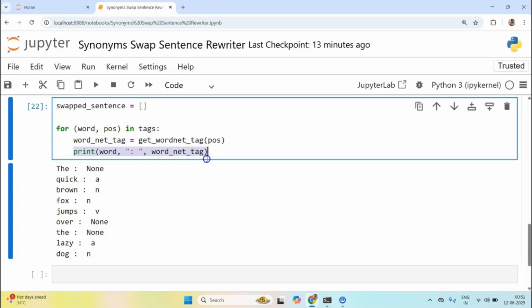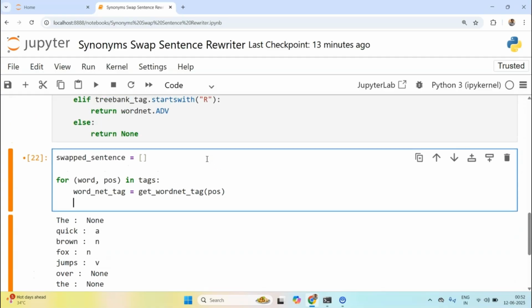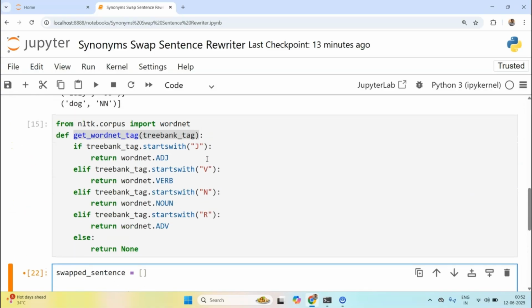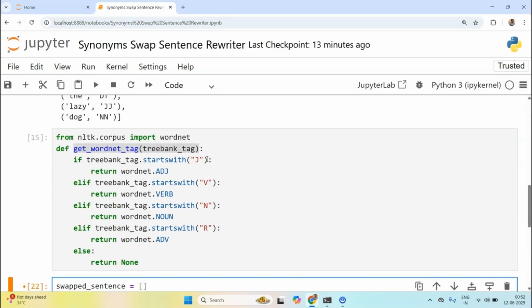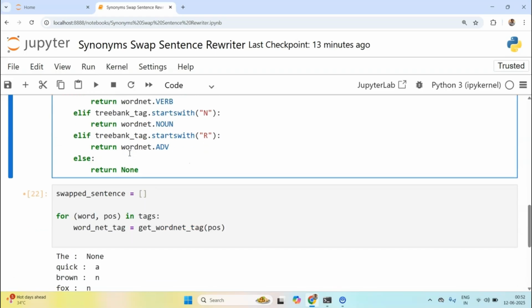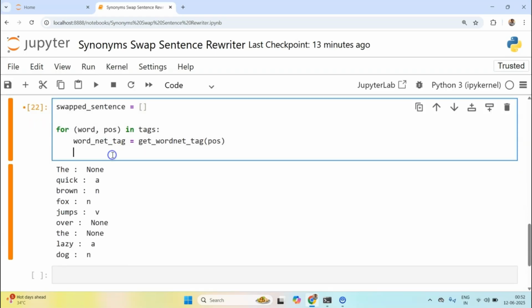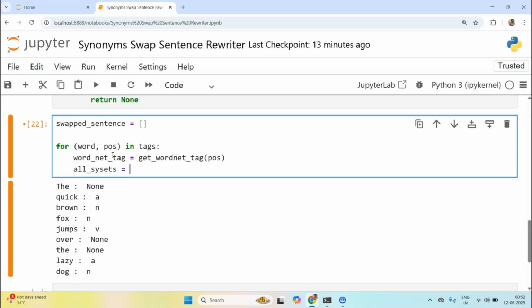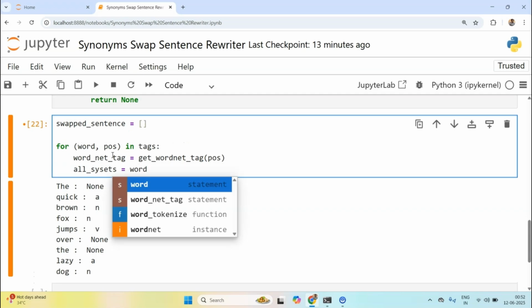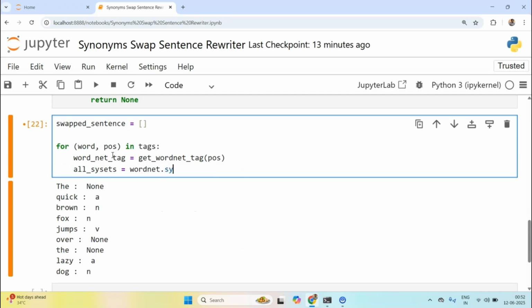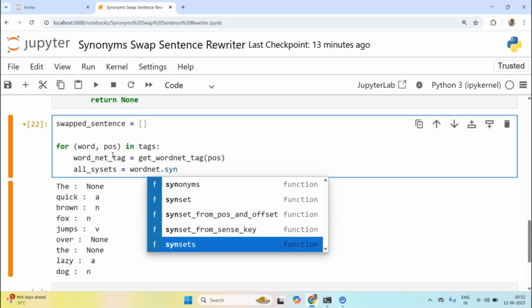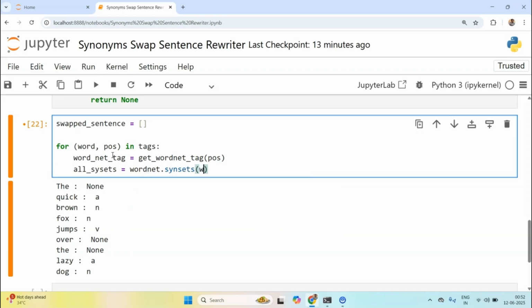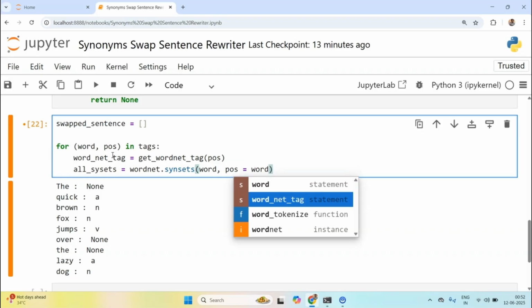Okay, now that we have a wordnet tag, what is the next step? The next step is to take this wordnet tag and load the synsets of the words. So I'll load all synsets with wordnet dot synsets, and here I'll pass word, and in place of pos I'll pass wordnet tag.